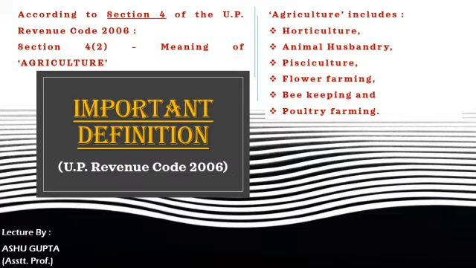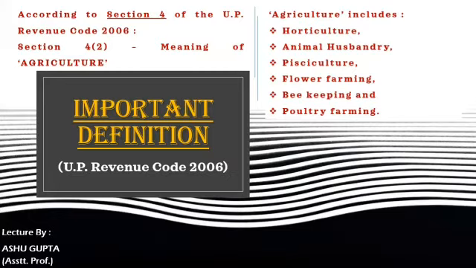Basically, these are the important definitions, which are the most essential part of the UP Revenue Code, and they are often asked in your exam papers within the purview of 4 marks. So let's check today which important definitions are majorly covered in the UP Revenue Code and often asked in your exam paper. So please remember and note down all the important definitions covered by the UP Revenue Code